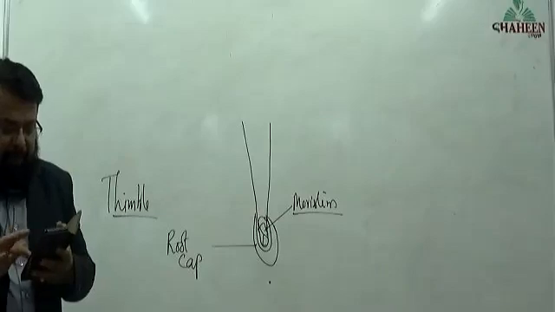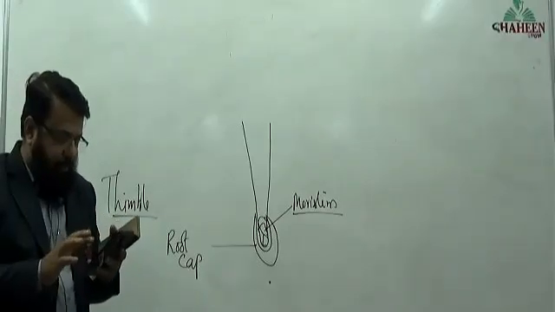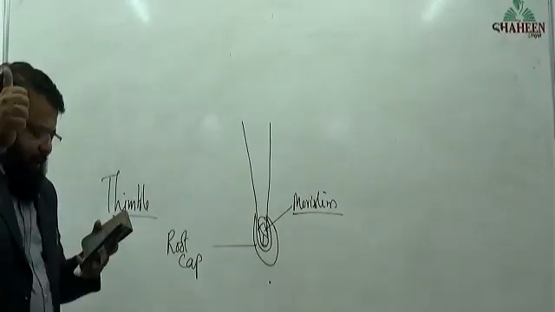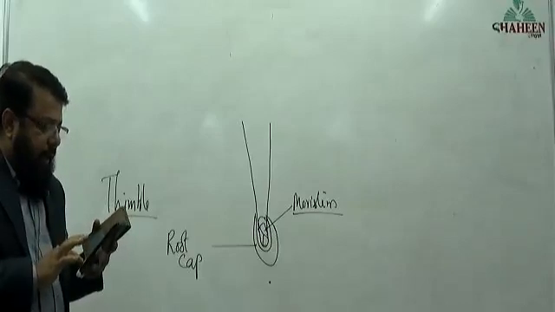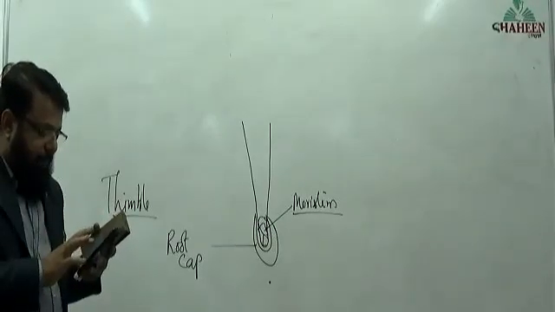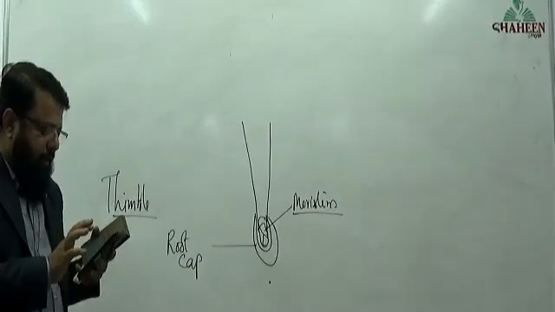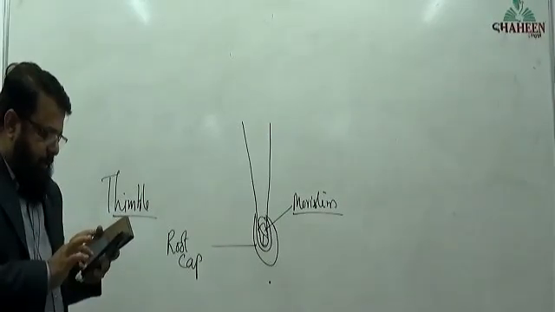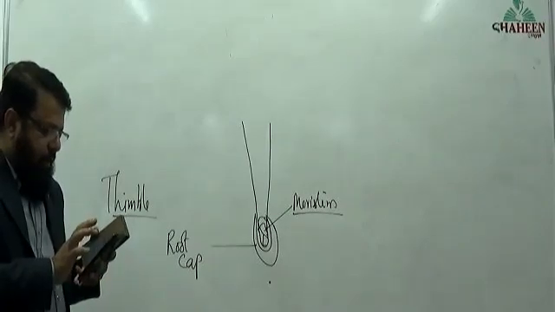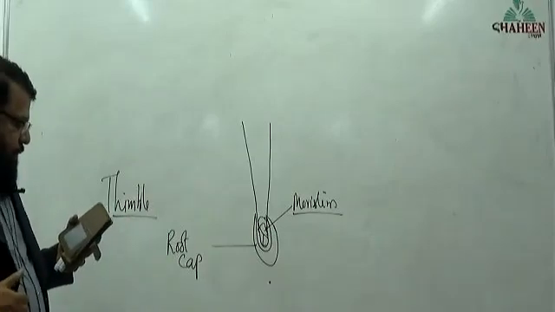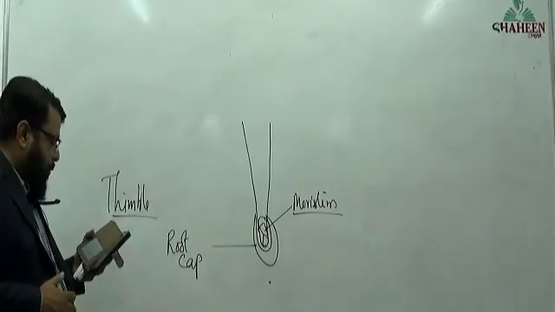If anybody has any idea about meristem, just tell me, for 2 minutes. Okay, fine. What is the meaning of meristem? It is important, that is why I am stressing. What is meristem?